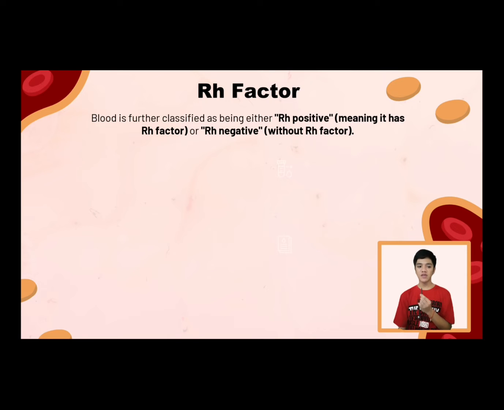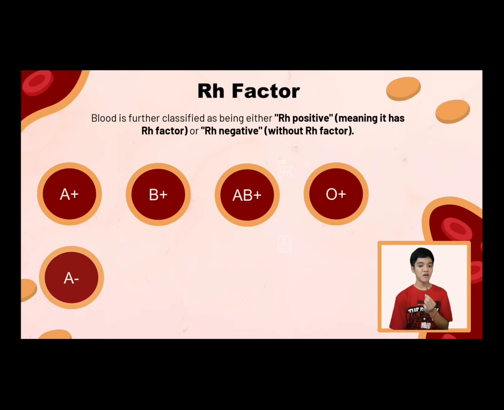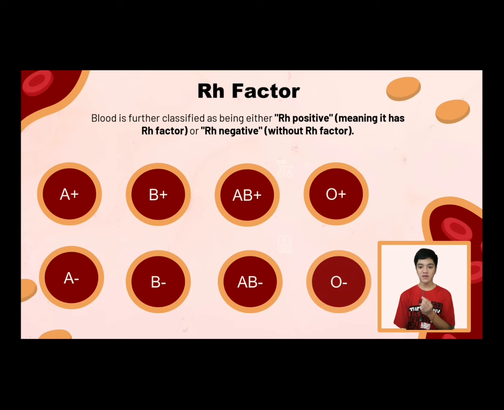So basically, there are 8 possible blood types. We have A plus, B plus, AB plus, and O plus. Those are the Rh positive. We also have A negative, B negative, AB negative, and O negative. Those are the Rh negative.